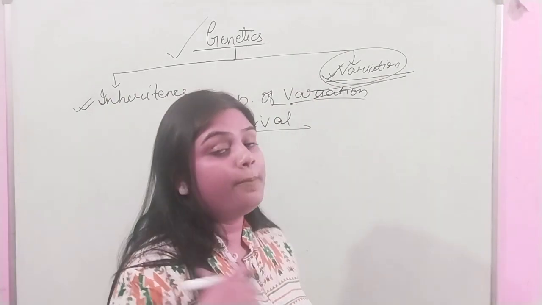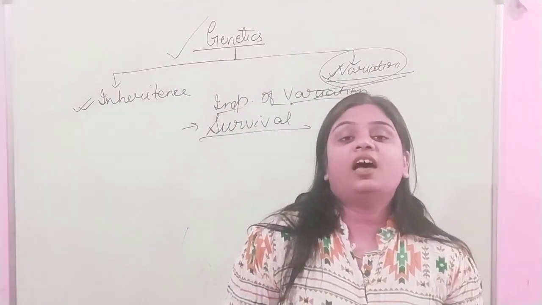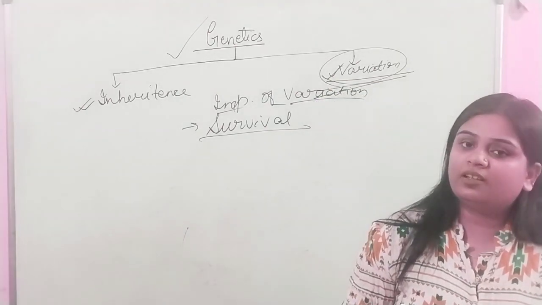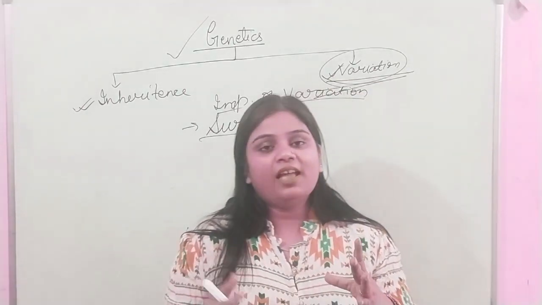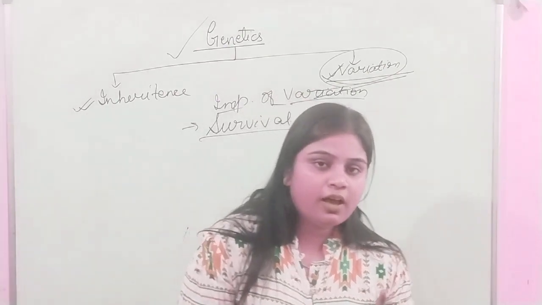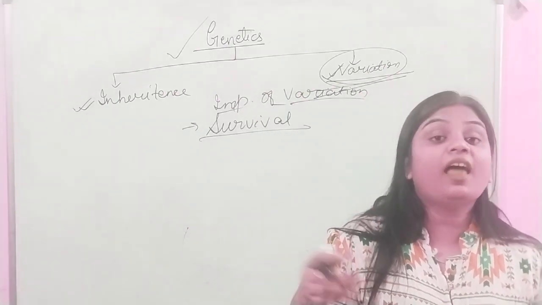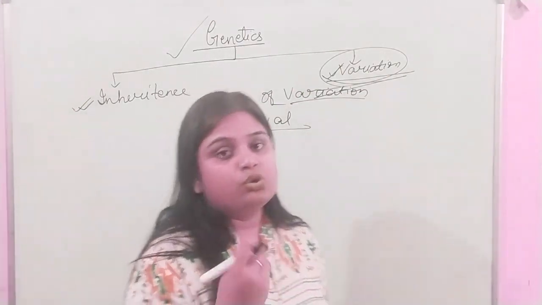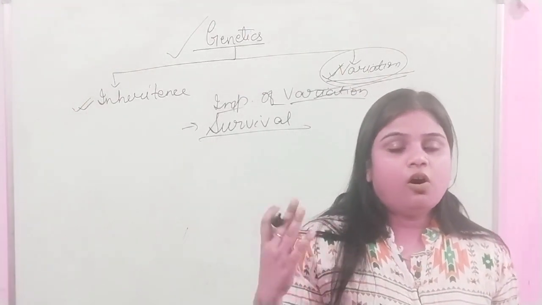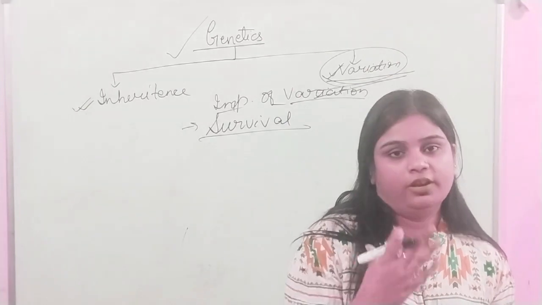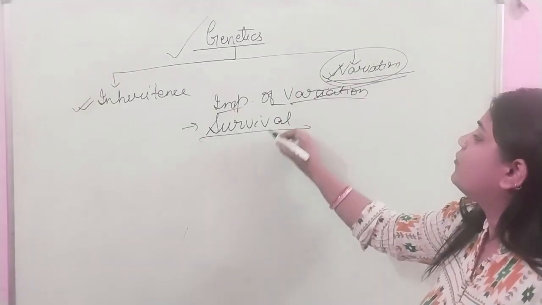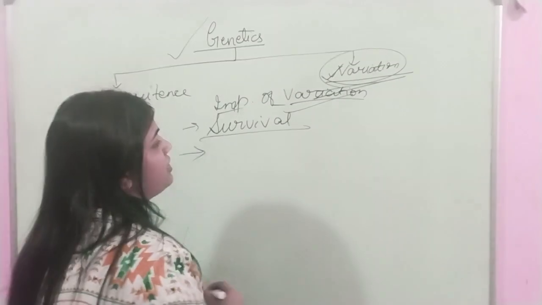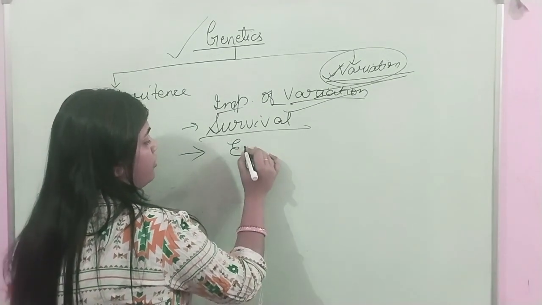For example, some bacteria are very resistant. Bacteria are omnipresent, but mostly we say that bacteria are not found in high temperature. But there are some bacteria found in hot water, salt water, or cold water. These are the result of variation. So the second importance is that there is a chance of evolution.